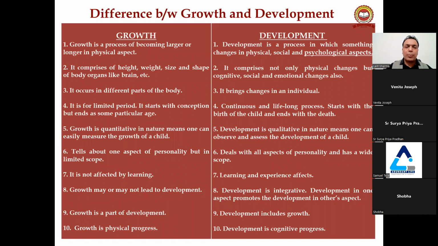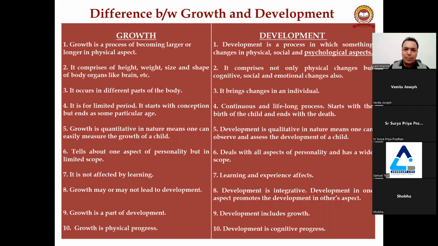First part, growth is a process of becoming larger or longer in physical aspect. On the development side, first point, development is a process in which something changes in physical, social, and psychological aspects, right? And number second, growth includes the height, weight, size, shape of the body organs like brain, muscles, right?